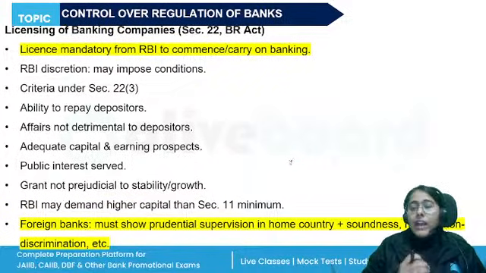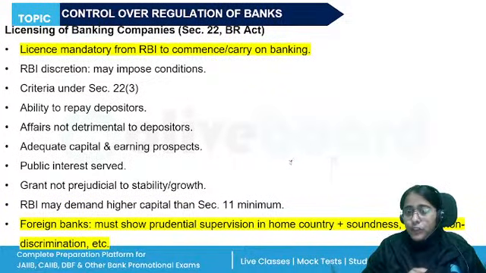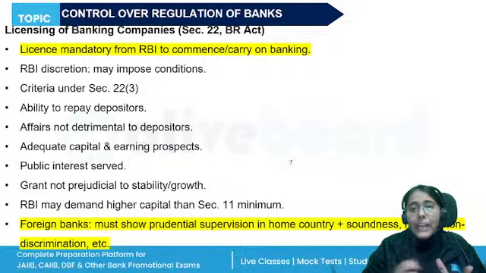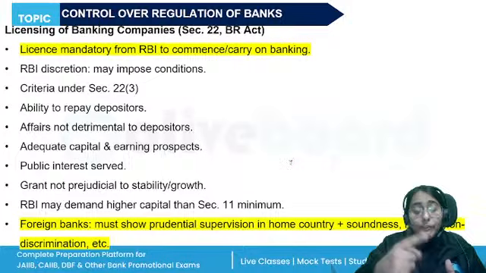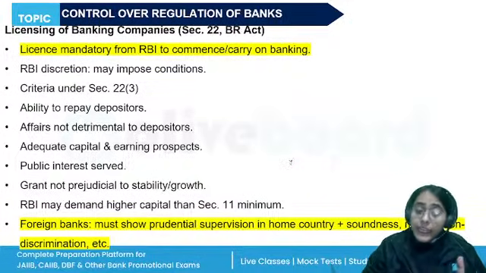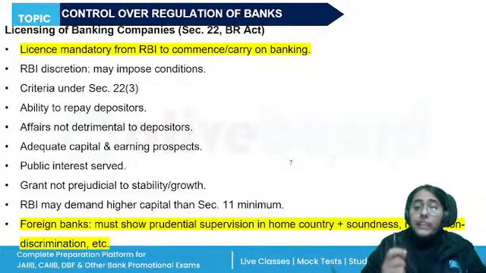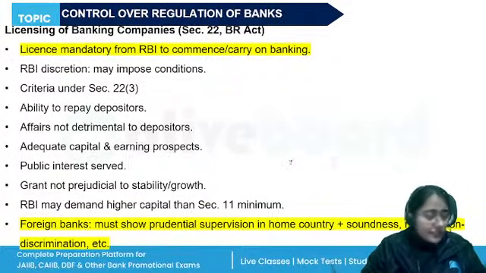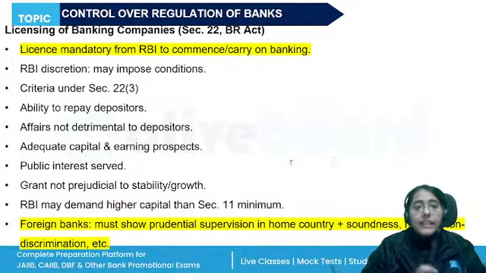First, license requirement under the Section 22 of the Banking Regulation Act to commence banking business in India. First, the entity needs to apply to RBI. Let's say any company, any bank was already in existence before 1949, before the Banking Regulation Act of 1949. They also had to apply for a license within 6 months from the commencement of the act. And if RBI gives them license, then they can continue. And if RBI rejects the license, they will have to shut down their banking business. All right, so this is the license requirement.